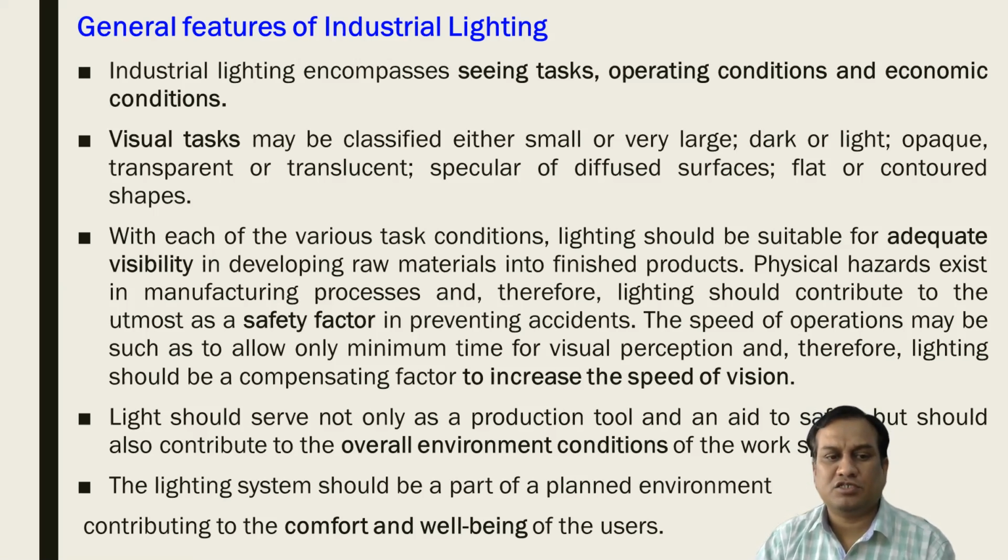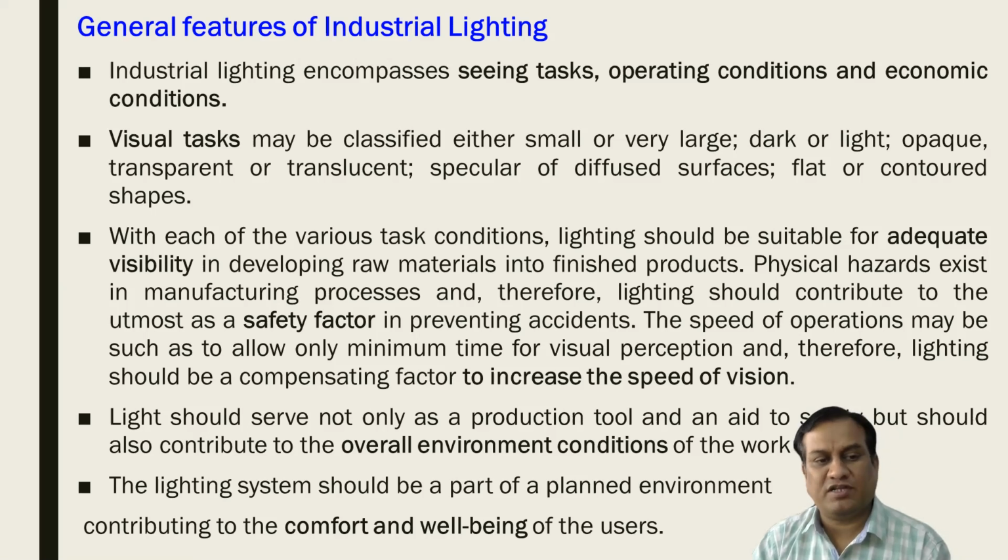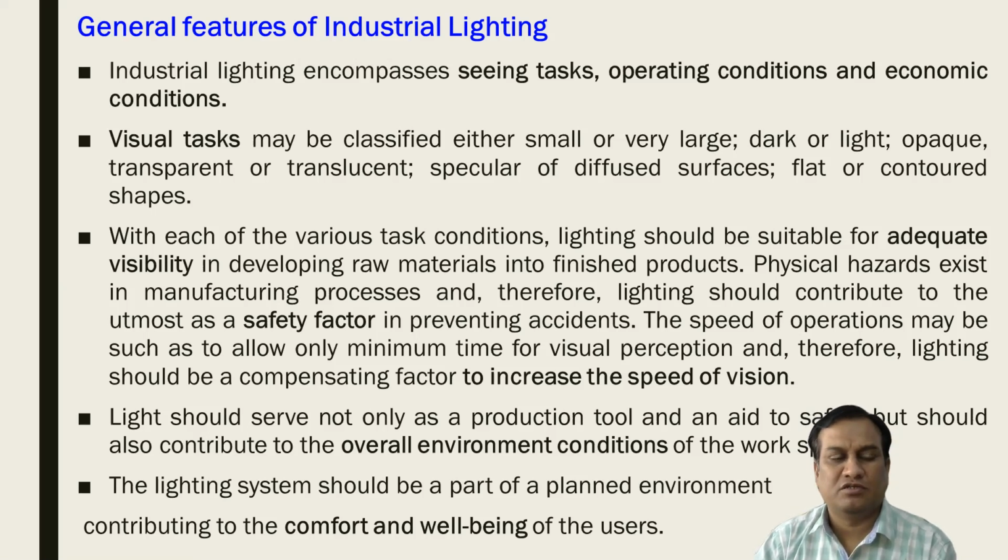Another thing is to increase the speed of vision. Sometimes we have to carry out activities at micro level or nano level, and for that purpose we have to speed up the vision. To do so, we have to provide a sufficient amount of industrial lighting.